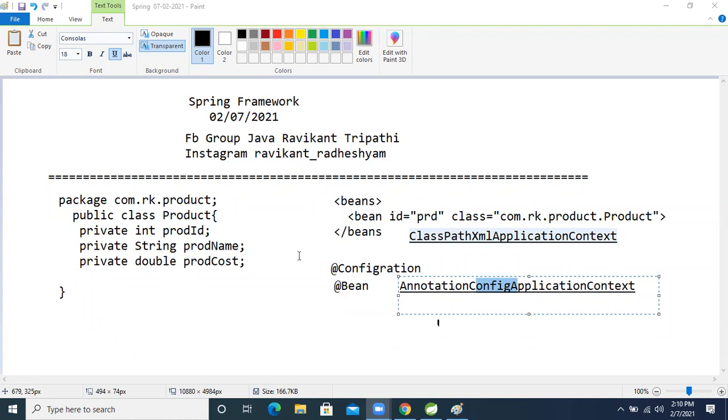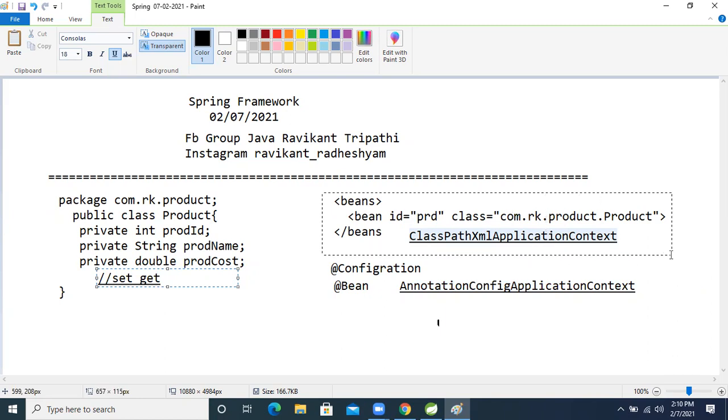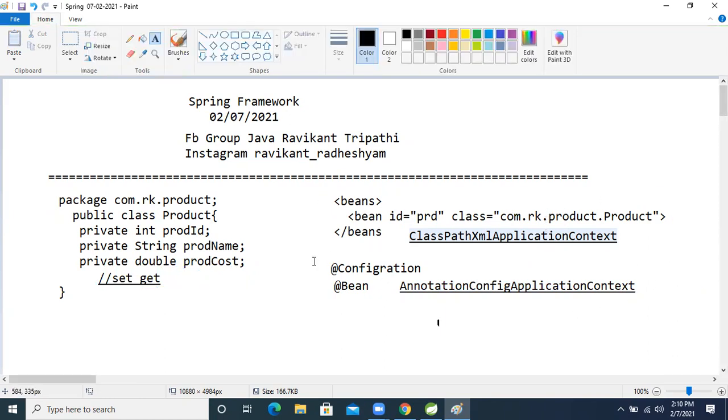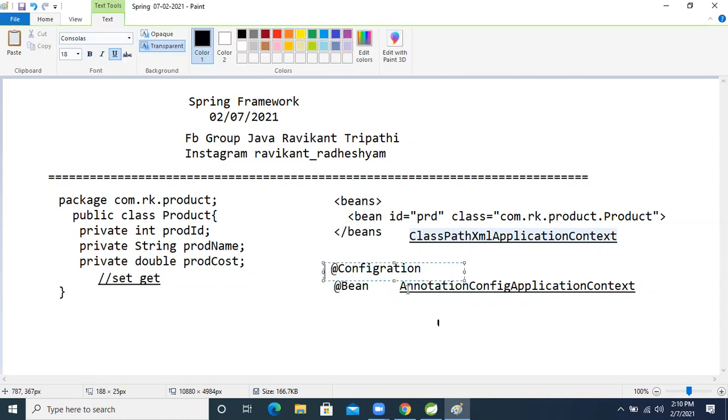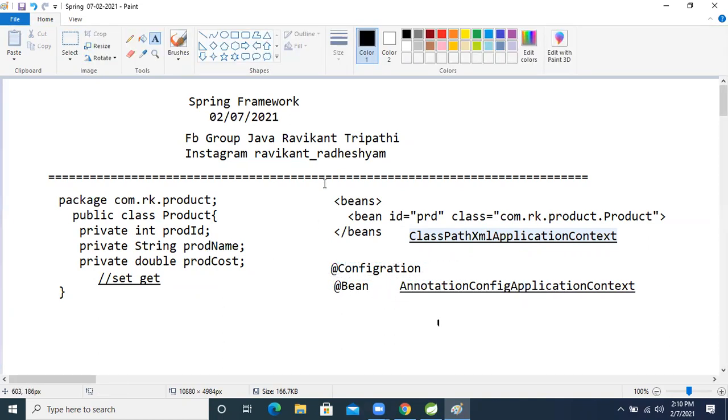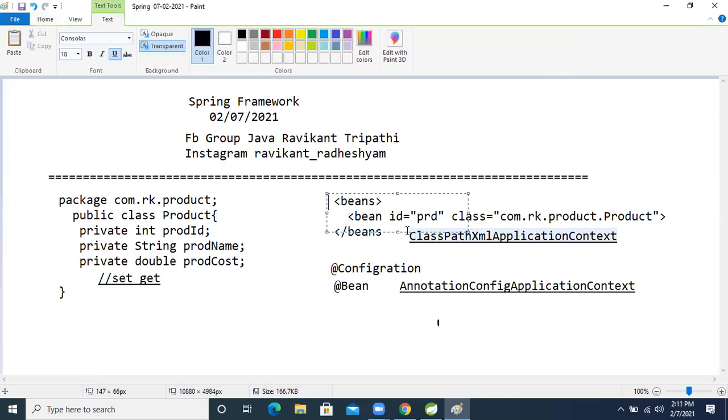Assume that in this class I'm performing setter and getter injection. Like this bean class, as we write the bean XML configuration, we will use these two annotations to make our Java class act as the bean configuration. So let's write it here, and then we will see it practically.